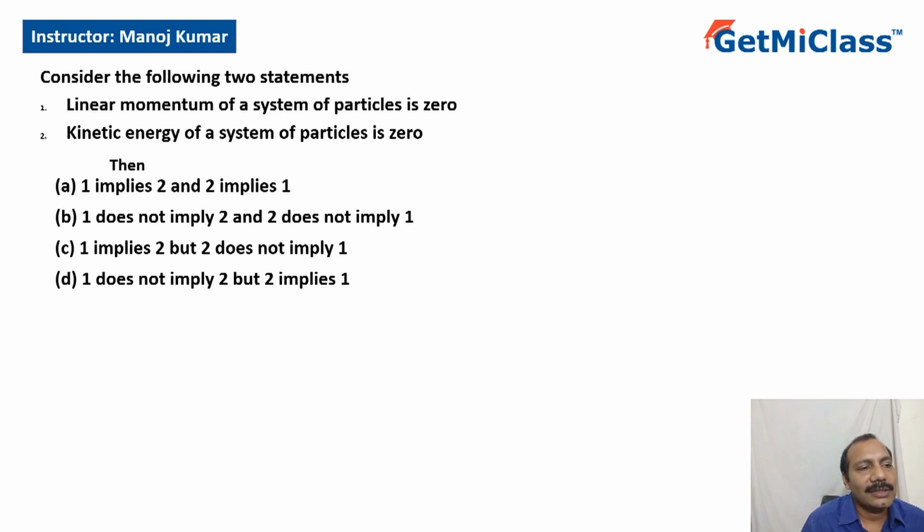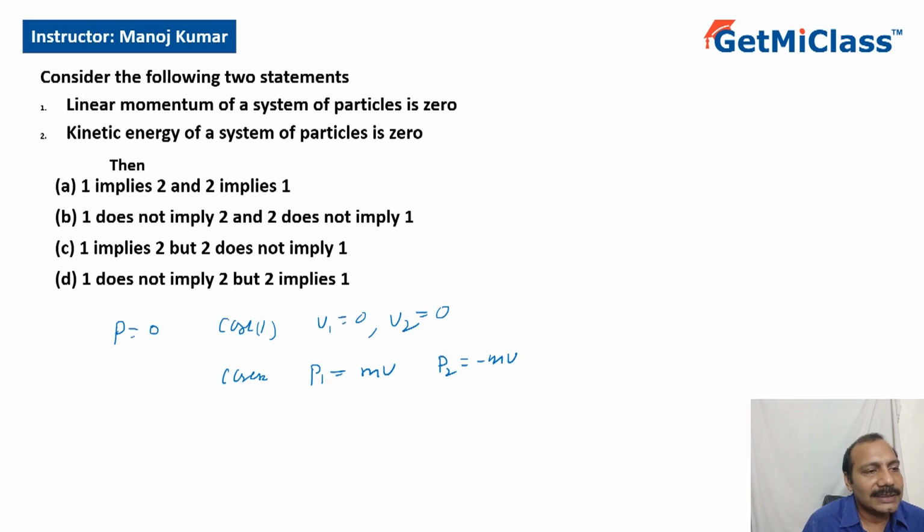Linear momentum 0, what are the two cases of momentum equal to 0? Case 1 is what? V1 equal to 0 and V2 equal to 0. That means both the particles are at rest. Case 2 is what? Momentum of one particle is mv and the momentum of other particle is minus mv. Because it's a vector quantity, in that case also it will be 0. So one thing that we can conclude from this is momentum equal to 0 does not imply that speed is 0.